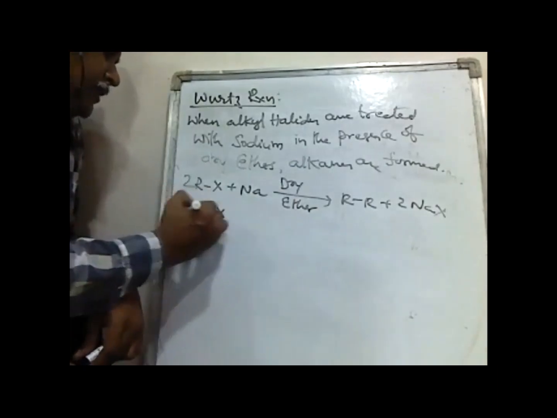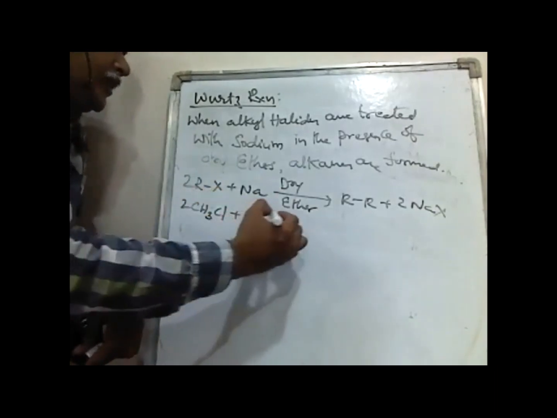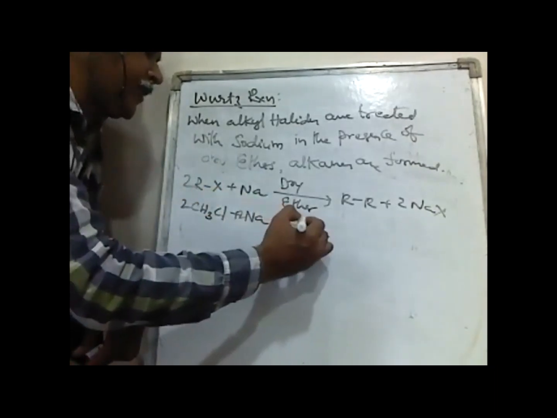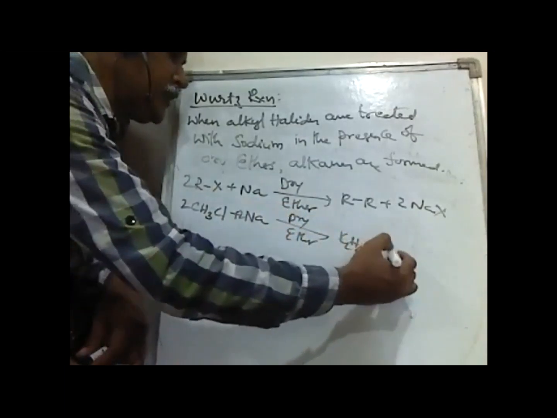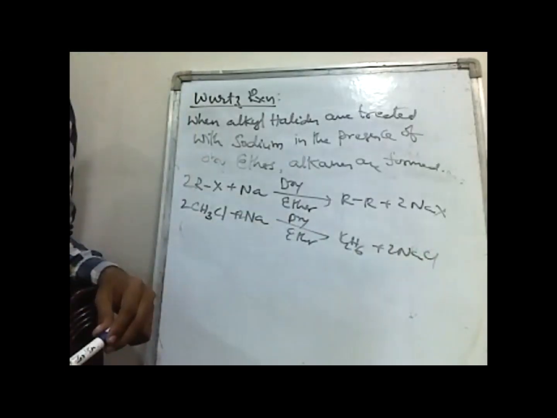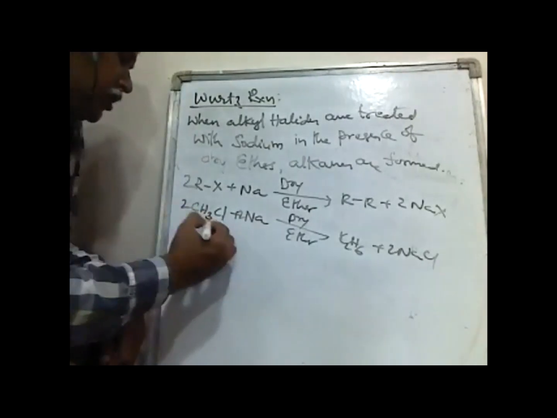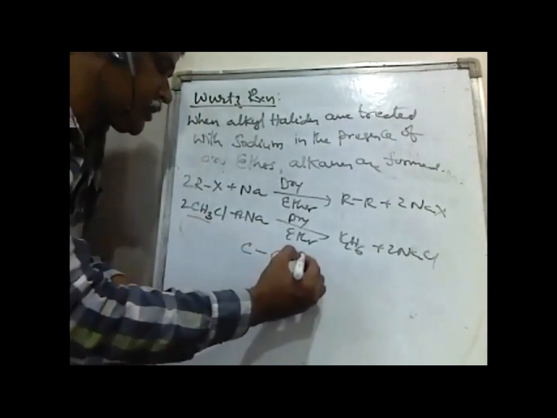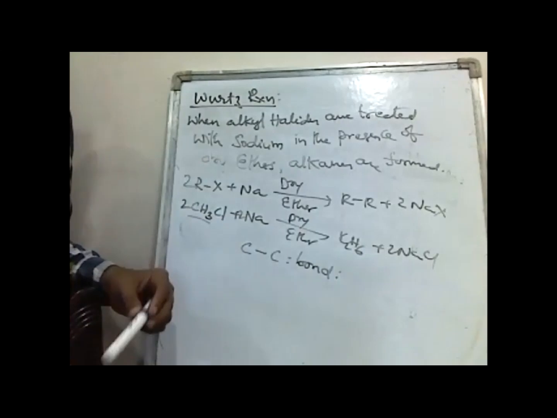For example, CH3Cl, when treated with sodium in the presence of dry ether, gives C2H6 plus 2NaCl. This reaction we are calling the Wurtz reaction. You see, this Wurtz reaction also involves the formation of a C-C bond. These points are important from an objective point of view.